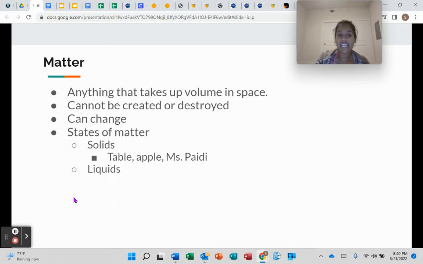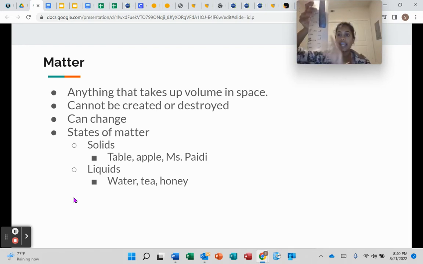Then our next state is going to be liquids. Liquids are going to be anything like waters, teas, honeys, anything like this water right here. If I were to dump this water out of my water bottle, it would just fall on the floor, right? But it would still be water. So liquids need a container to be held in. You can't just dump water out and have it keep its shape. Water or liquids need a container to hold their shape.